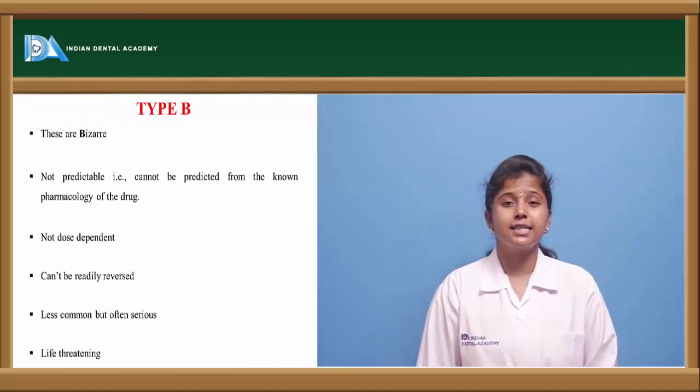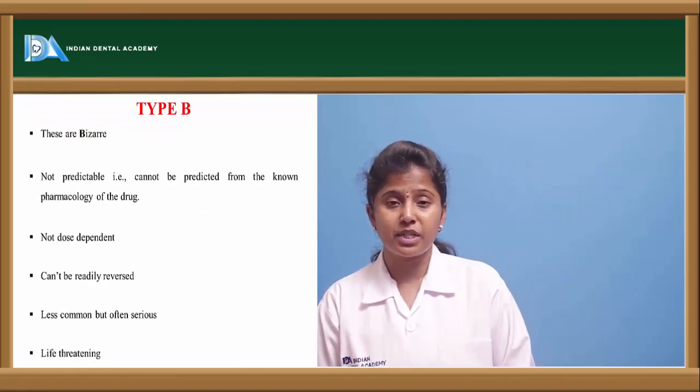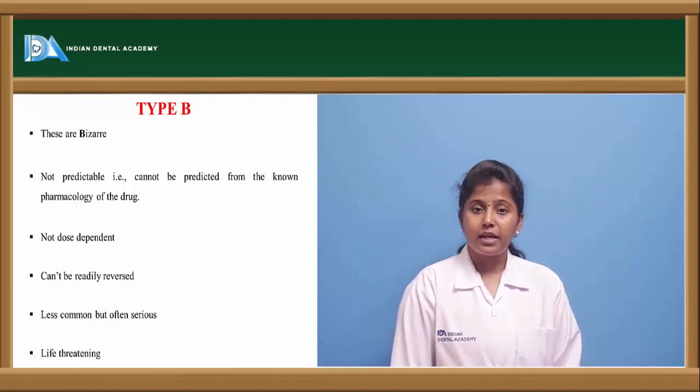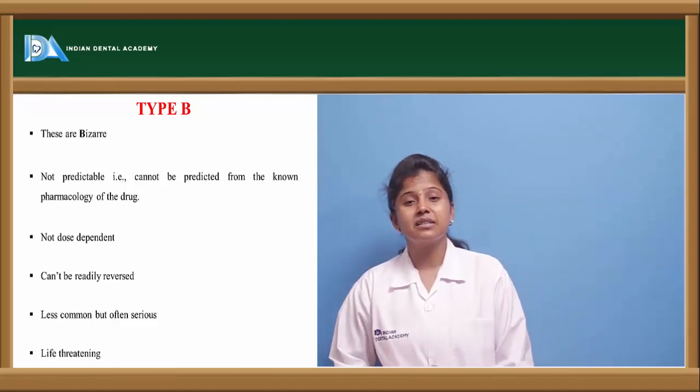Now let us see the other type, that is type B adverse drug reactions, and these are bizarre. Bizarre in the sense that they cannot be predicted, and they may be severe.